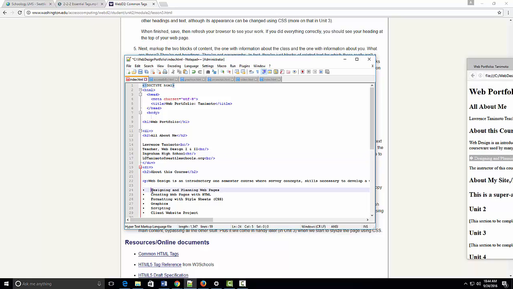Now here, these bullet points that came from Word, we don't really want those because those don't show up well in HTML. I want to delete all these here, and I want to paste the BR tag.